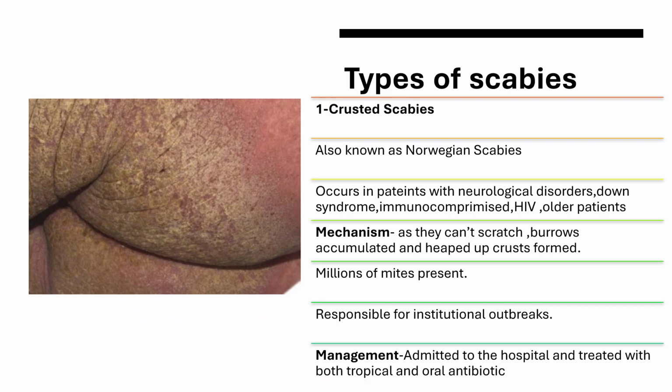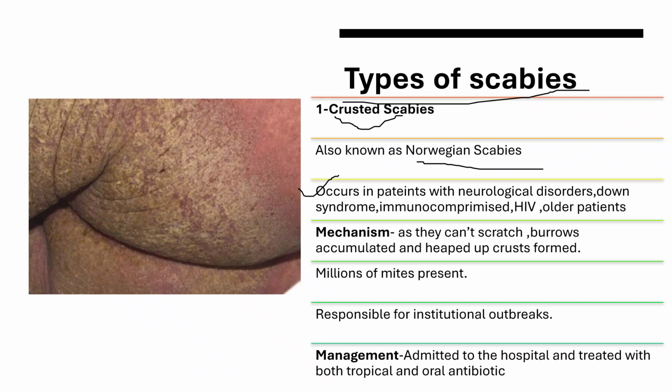And now the fourth important thing is the types of scabies. This is really important to know, because in the end we have the clinical cases in which I've tested this question: crusted scabies. It is also known as Norwegian scabies because it was first described in Norway. This is really important to know, because look at the general mindset of the examiner. It can ask the question directly from you. It can present the case that the patient presents with nocturnal itch and this and that.